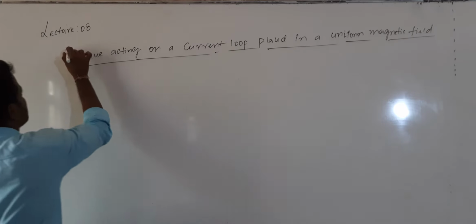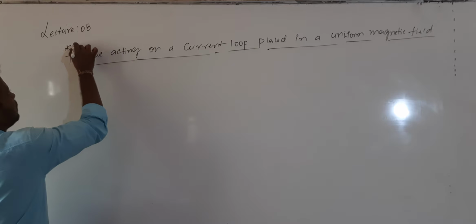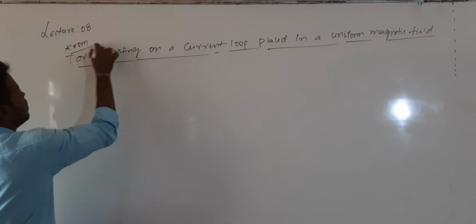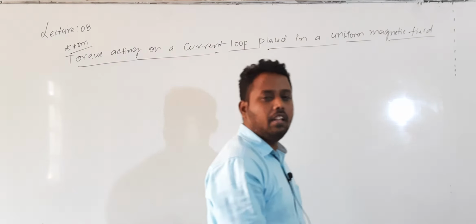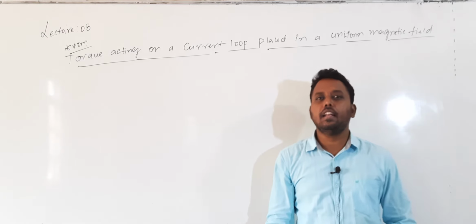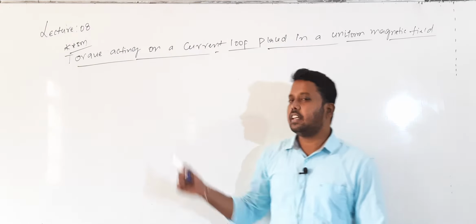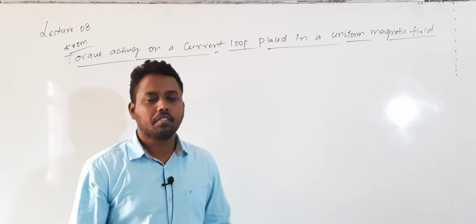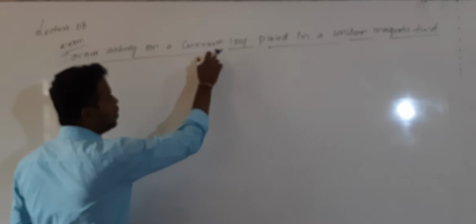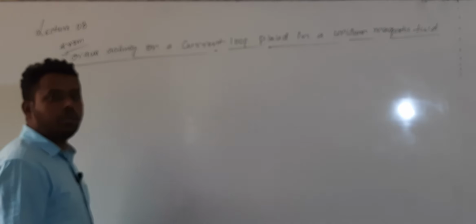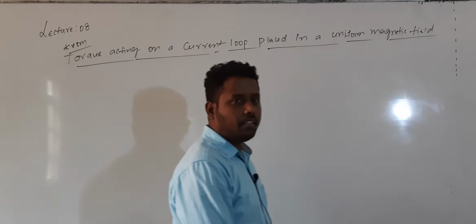The first 5 marks question: obtain the expression for magnetic field due to a current carrying coil. The second 5 marks question, yesterday: forces between two parallel current carrying conductors. And this is the third one.